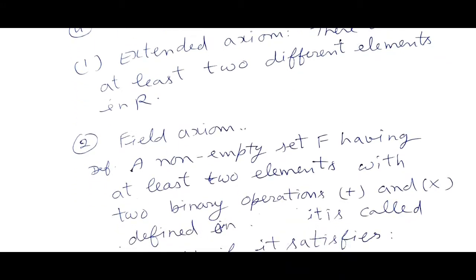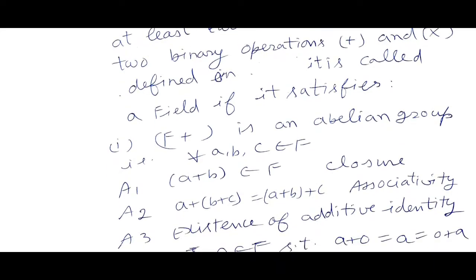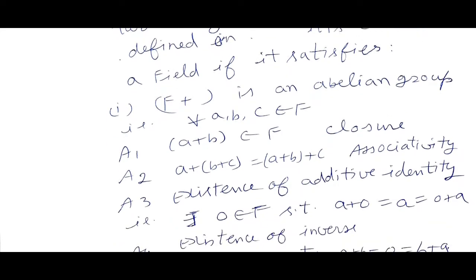Now the field axiom. A non-empty set F having at least 2 elements, with 2 binary operations plus and into defined on it, is called a field if it satisfies, number 1, (F, +) is an abelian group, that is, for every a, b, c belongs to F: closure property, a+b belongs to F; associativity, (a+b)+c equal to a+(b+c); existence of additive identity, that is, there exists 0 belongs to F such that a+0 equal to a equal to 0+a.